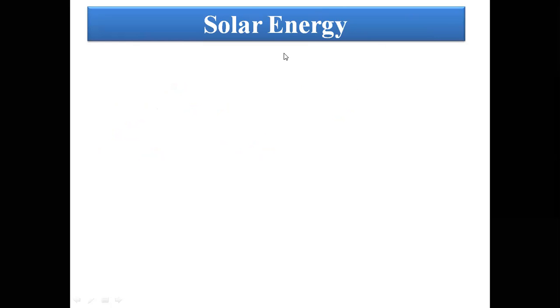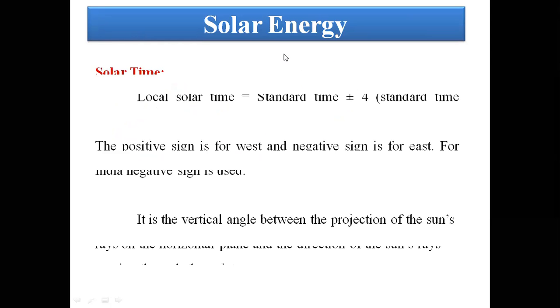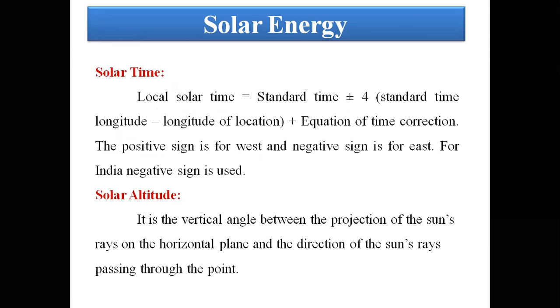In solar energy, we need to calculate how much the demand is in a particular area and how we can fix the PV panel. Actually, the PV panels are placed in the east-west direction. The sun rises in the east, and at that time we can observe some amount of radiation and generate power. The sun sets in the west, and at that time also we can generate electricity, though somewhat less compared to sunrise.